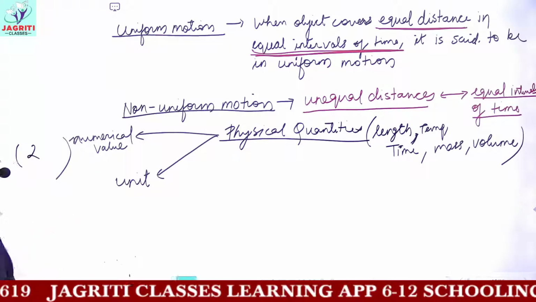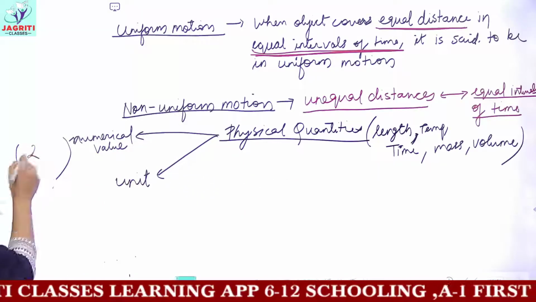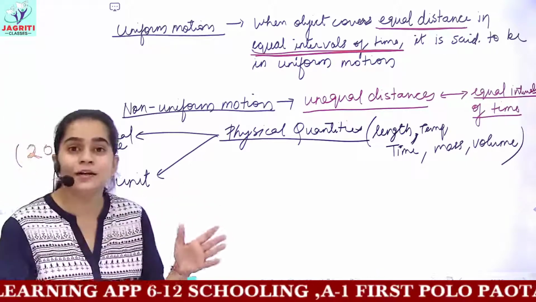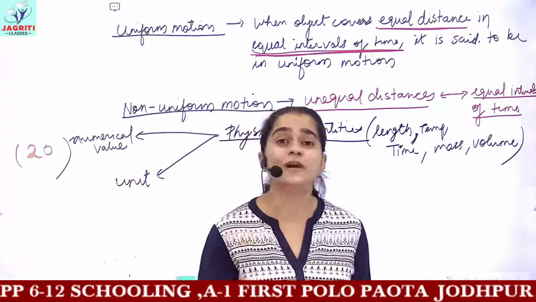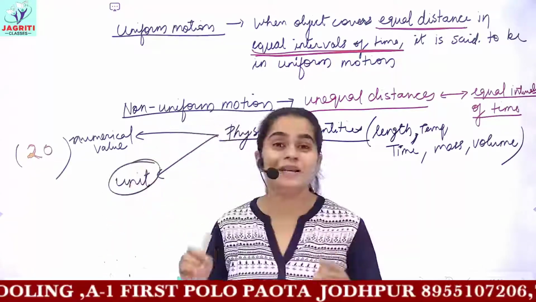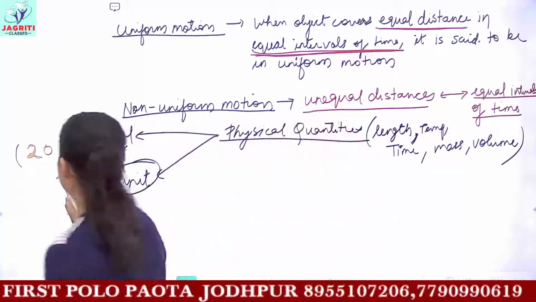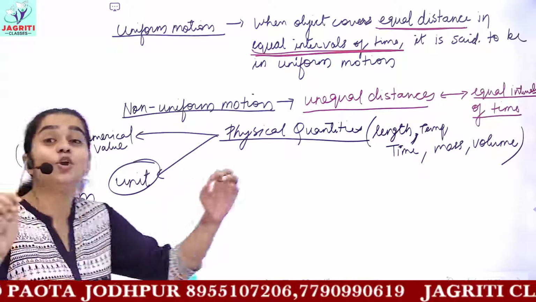Numerical value means any number. Let's suppose I am measuring the physical quantity of length, and I say there is a rod which is 20, okay, 20 is its length. If I say the length of any object is 20, you will say, ma'am, 20 what? What is the unit? Please specify the unit after 20. If I write the length is 20 meters, then you will get that it is a long object.